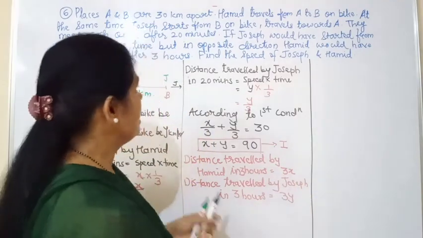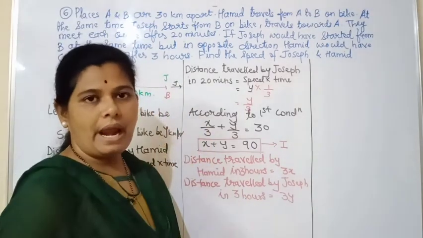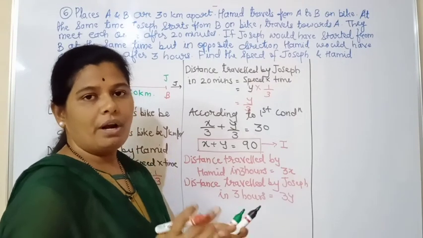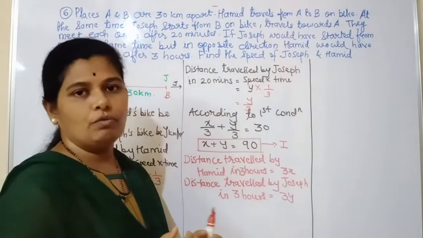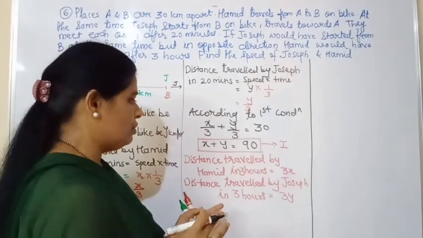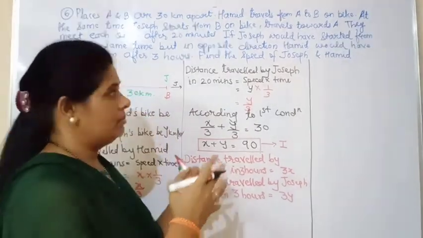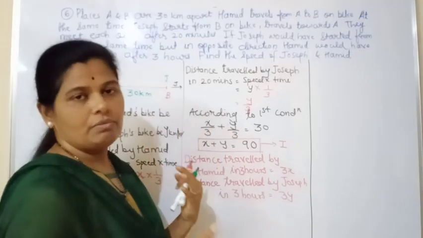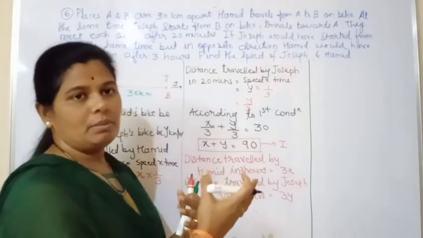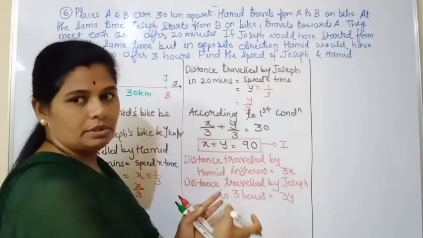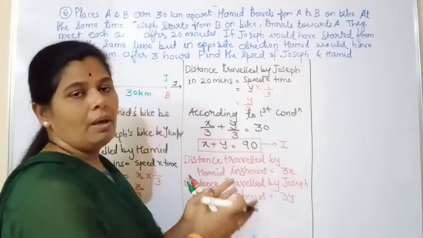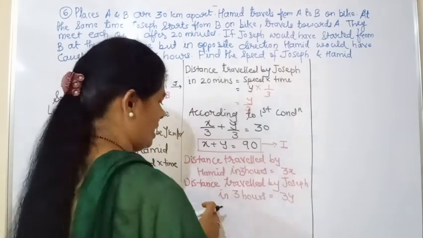Okay. Now, as they have told that points A and B are 30 kilometers apart from each other, according to the second condition, what are we going to do? We have to subtract, because when they move in the same direction, Hamid is able to catch him after 3 hours. The time is 3 hours, but the distance of 30 kilometers he has to travel.